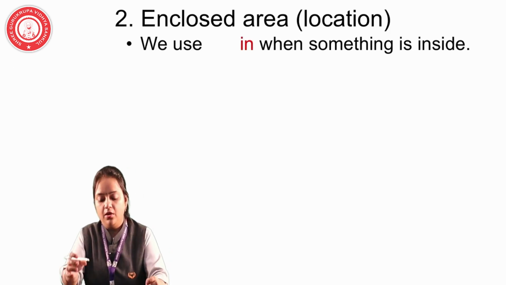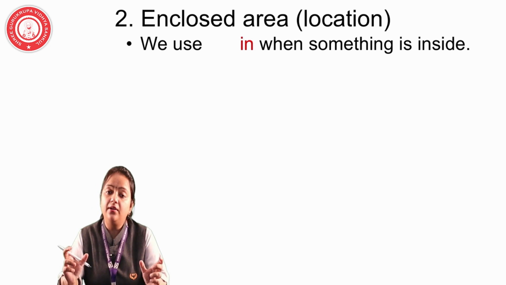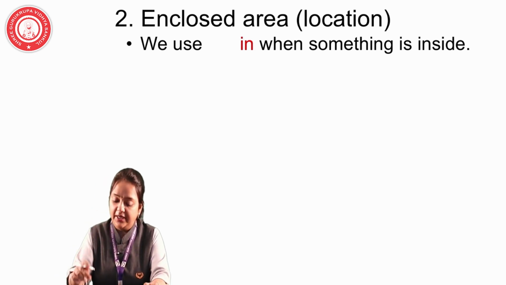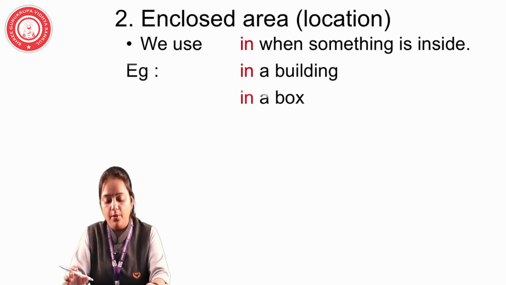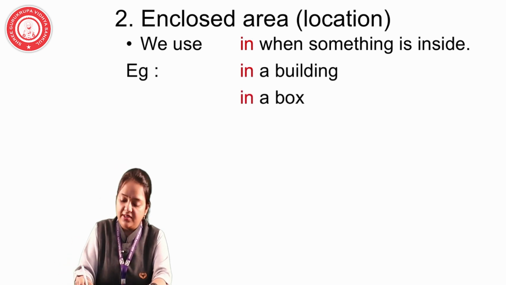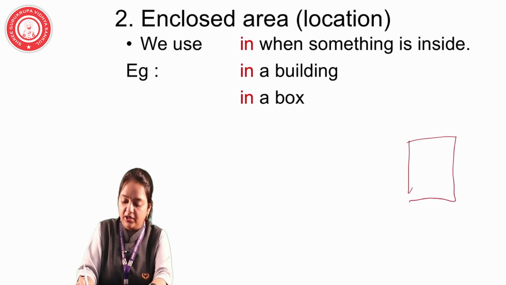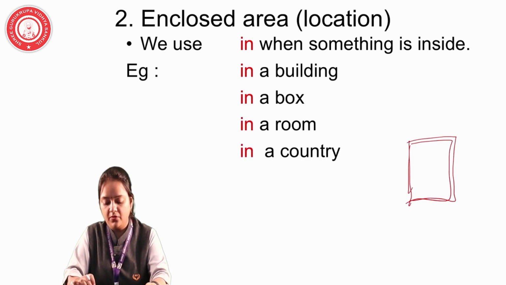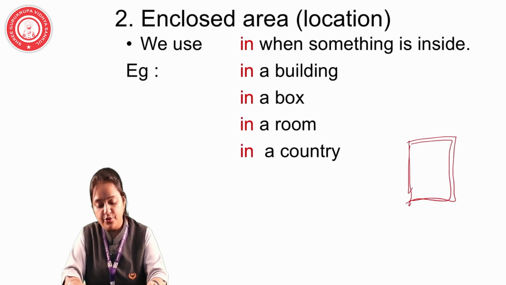Second is also location, but for an enclosed area we are using in. Just for a building or any enclosed area. In a building, in a box, all these are enclosed figures. So for this enclosed area, we are using the word in. In a room, in a country.